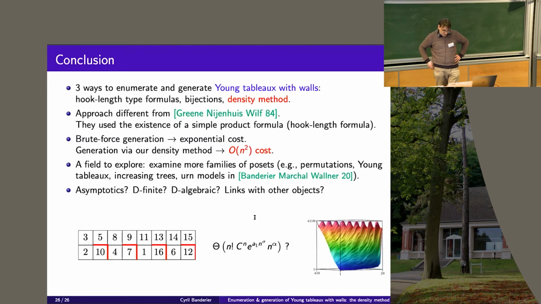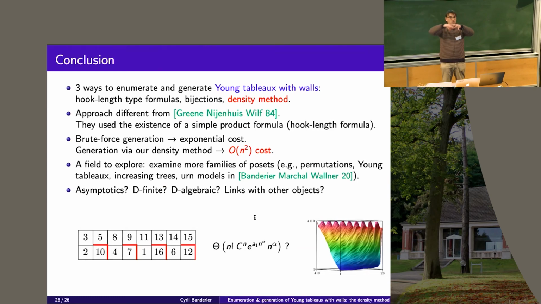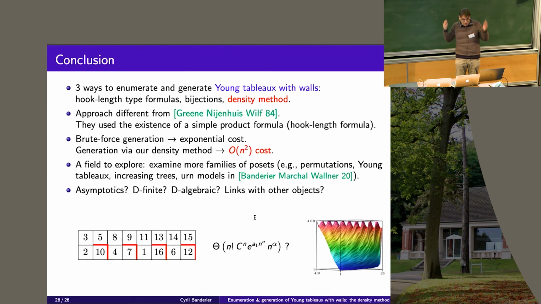Okay, so in conclusion, there is this full class of posets which is now possible to enumerate with this density method. It's an approach which is completely different from all the previous approaches using hook lengths and so on. And what is more, as far as we know, there is no other way to enumerate some of the families that we showed than the density method. So it's efficient from a computer algebra point of view.